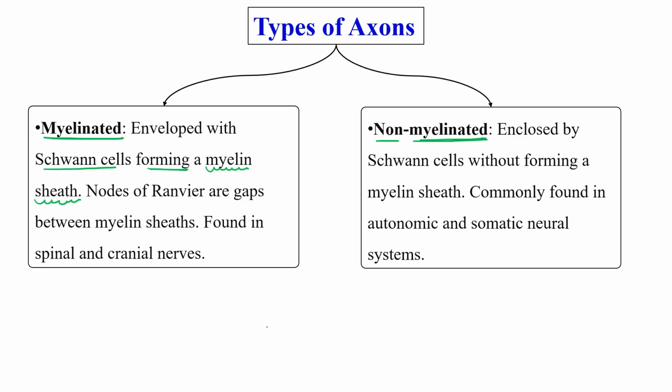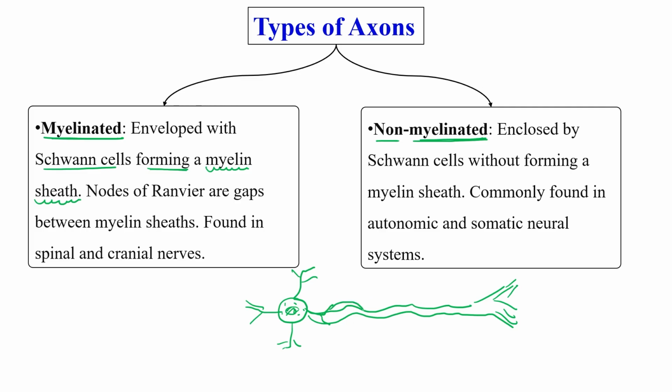So if I roughly draw a diagram for you: this is a cell body, say for example, and this is an axon having various synaptic knobs. It's a rough diagram.